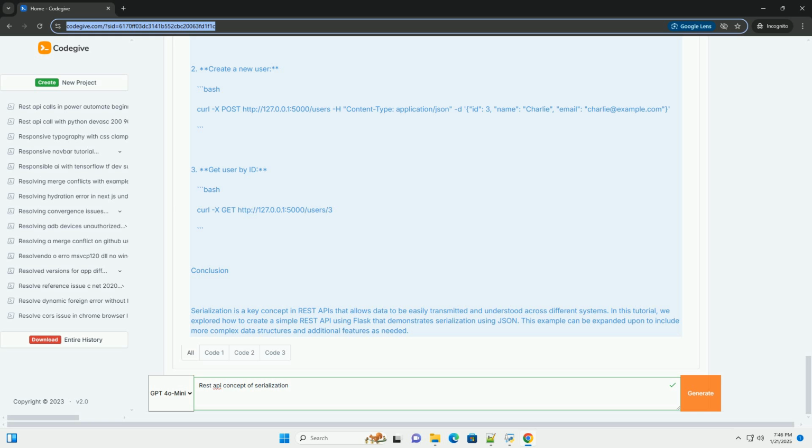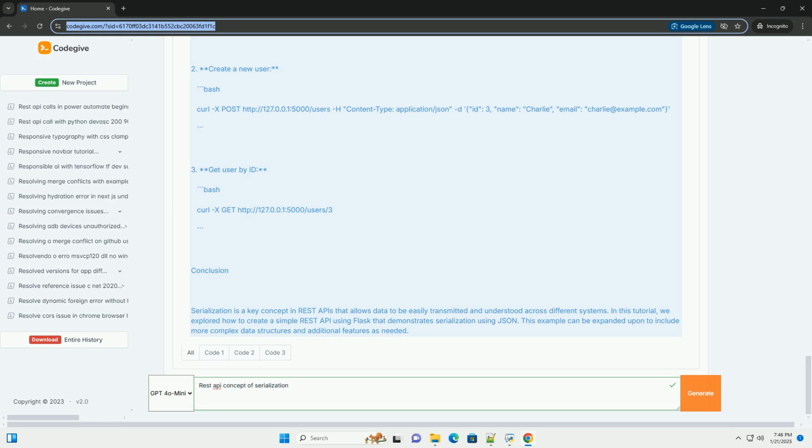Explanation of code. 1. Imports. Flask, the main class for creating the web application. jsonify, a helper function to convert Python dictionaries to JSON. request, used to access the incoming request data. 2. Data storage. A simple list of dictionaries is used to simulate a database of users.